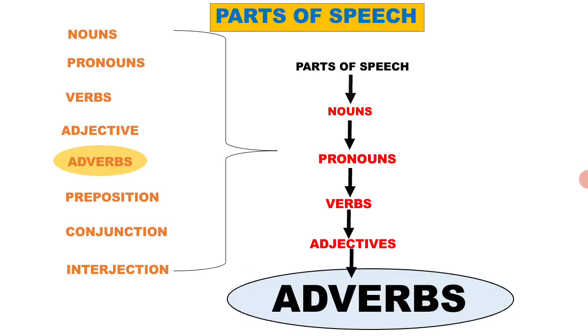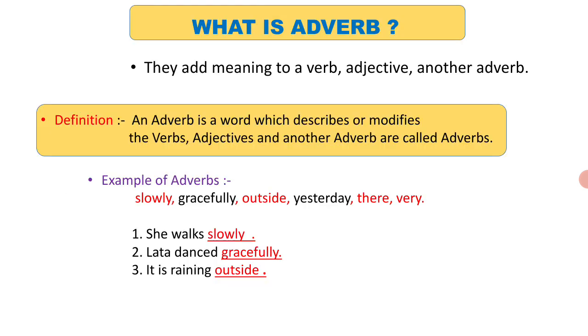You all remember that adverb is the fifth part of parts of speech. We already covered nouns, pronouns, verbs, adjectives, and this is the fifth part, adverbs. So what exactly is an adverb?